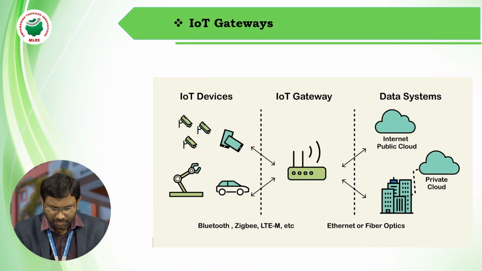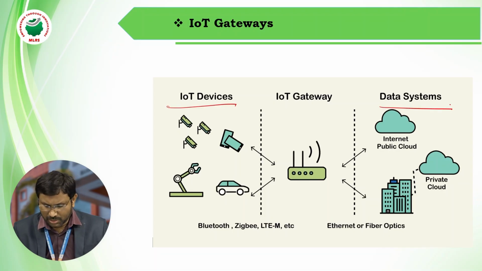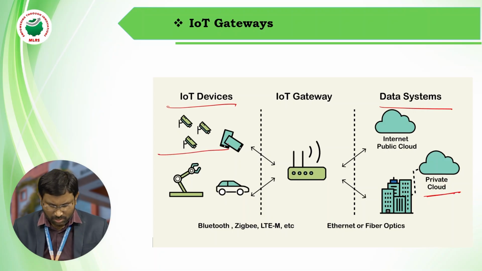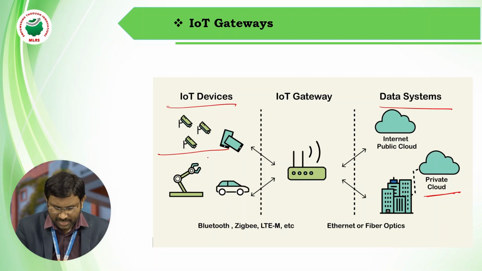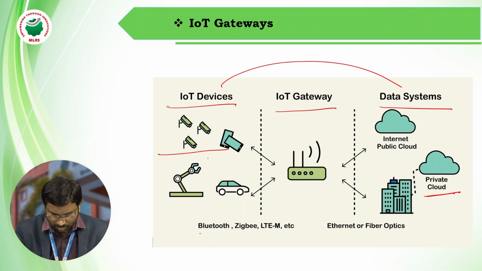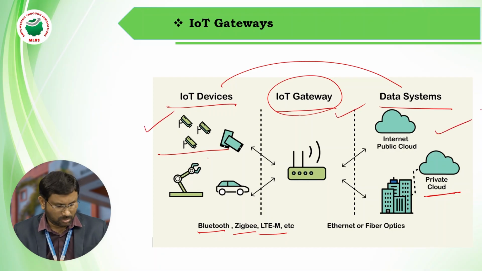In IoT, we use an IoT gateway. In order to make a connection between the cloud and the IoT devices, an IoT gateway should be there. The IoT gateway consists of Bluetooth, Zigbee, LTE-M, etc. By using this IoT gateway, we can connect IoT devices with the cloud.